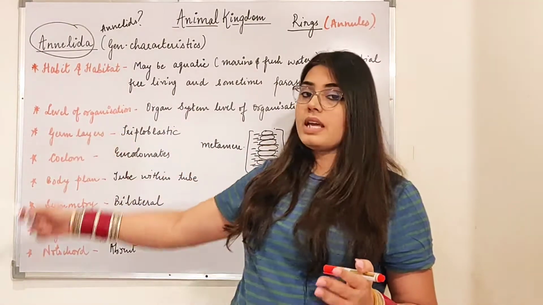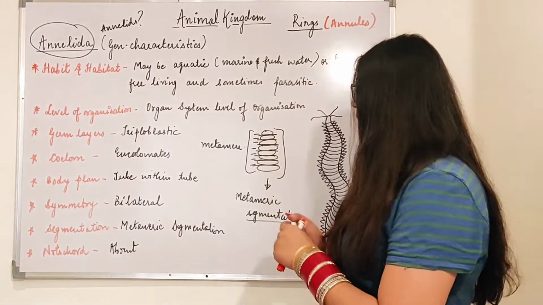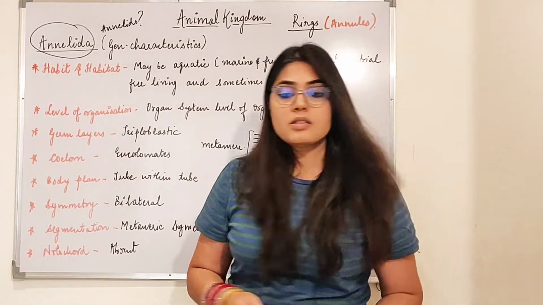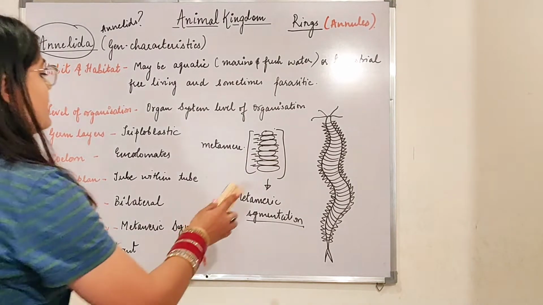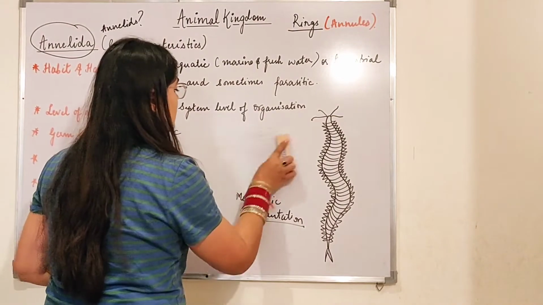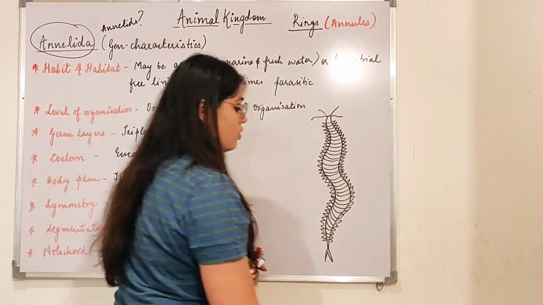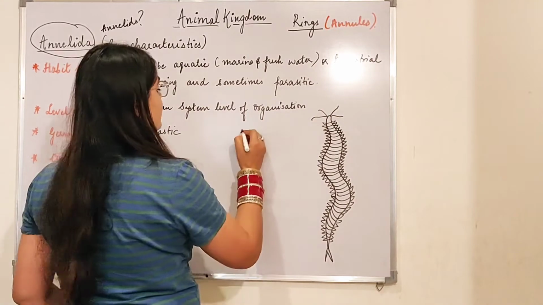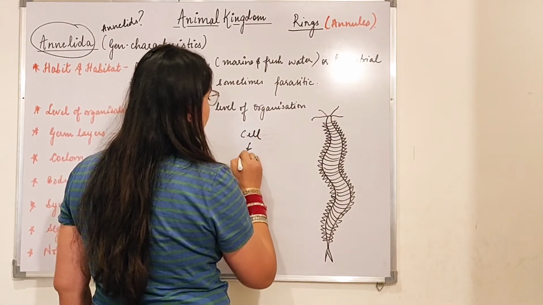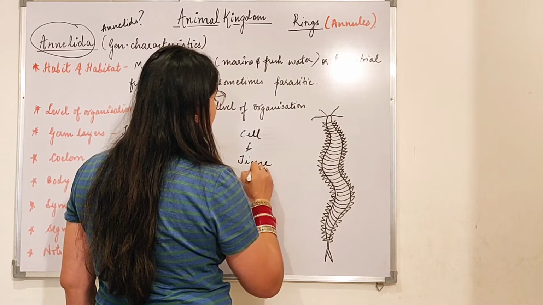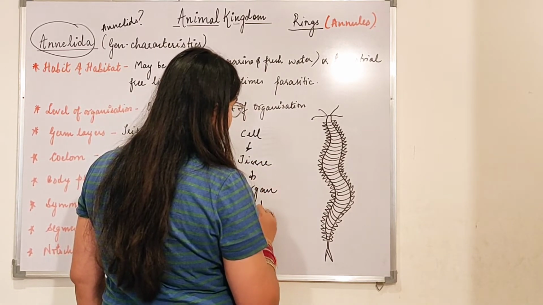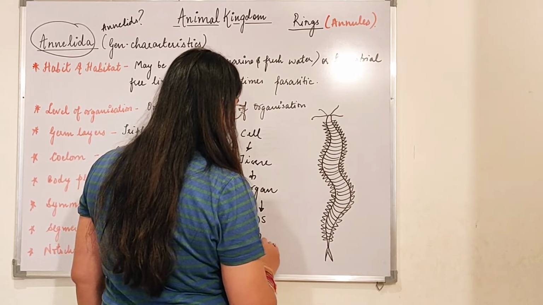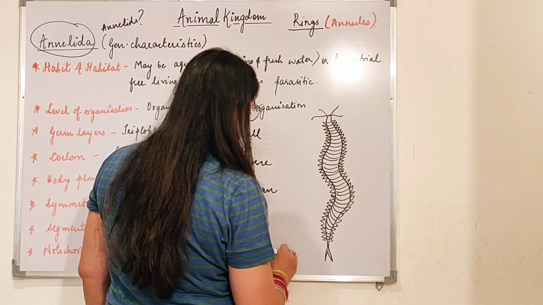Next is the level of organization. I have already told you beta, the level of organization. I need a duster, just a minute. I am just erasing this. So the level of organization beta starts from cell. After cell comes tissue, after tissue comes organ, then organ system, and then organism. This is the sequence we are following.